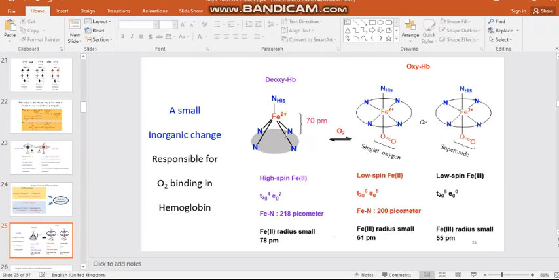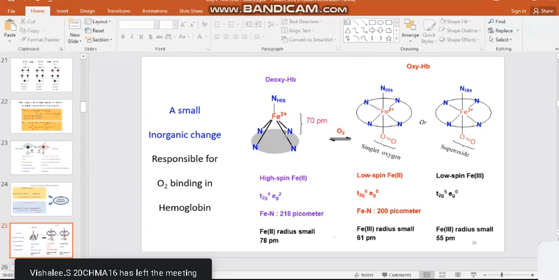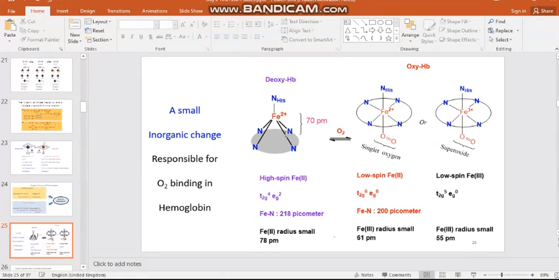As we have already said, a small inorganic change, the change in the spin state from high spin to low spin, is an inorganic change. The ionic radius only varies. That is highly responsible for the binding in hemoglobin. Before oxygen binding, the porphyrin cavity is not able to accommodate the 78 picometer ionic radius of high spin iron 2+.